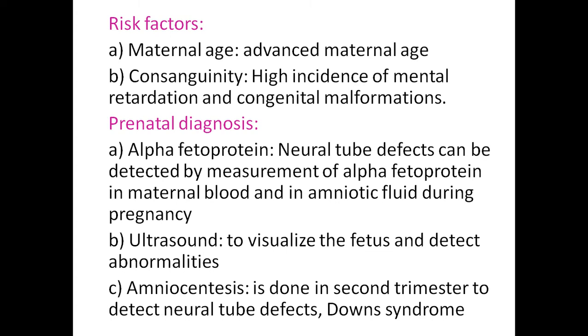Amniocentesis is done in the second trimester to detect neural tube defects and Down syndrome, etc. So these are the prenatal diagnosis methods: measurement of alpha fetoprotein, ultrasound, and amniocentesis in the second trimester.